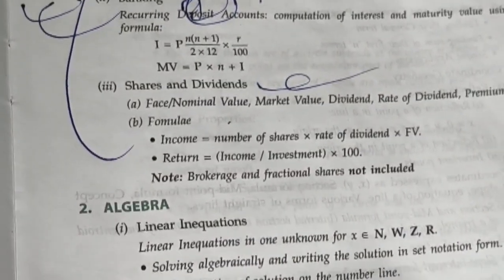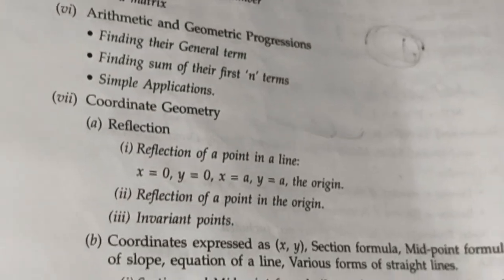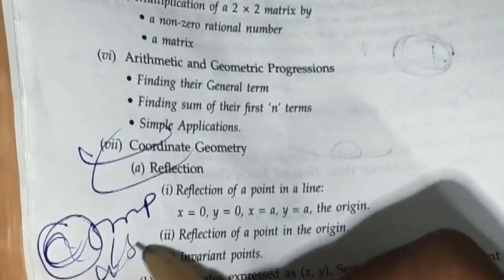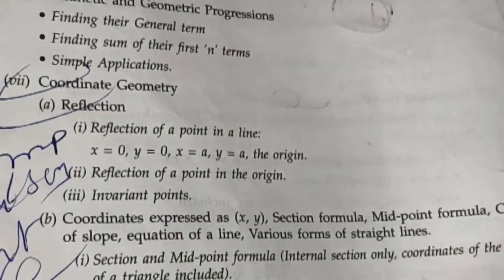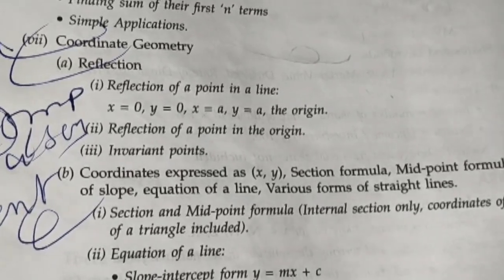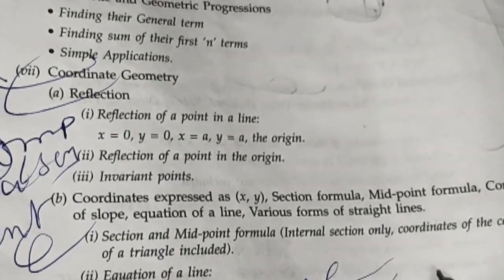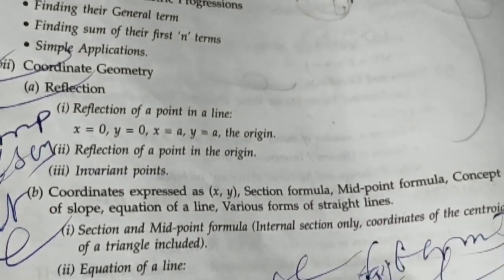Algebra, linear equation: these algebra parts are likely to be set in your choice section, not in your compulsory section. So you do practice for your choice section. Reflection is very important for your compulsory part. And this one, remember the formula: y minus y1 is equal to m(x minus x1), y is equal to mx plus c. Everywhere in this chapter, compare the equation with this formula. Very important. y is equal to mx plus c.